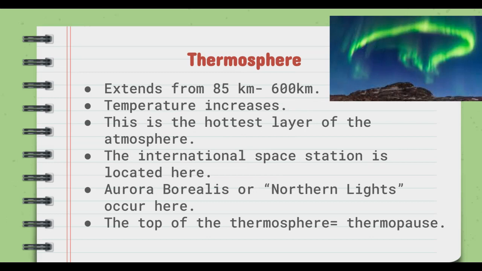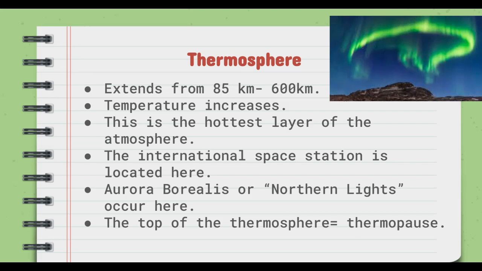The thermosphere is the next layer. It's the fourth layer of the atmosphere. It extends from 85 kilometers to around 600 kilometers above Earth's surface. Temperatures increase as you go up in altitude. The thermosphere is the hottest layer of the atmosphere. The International Space Station can be found in the thermosphere.